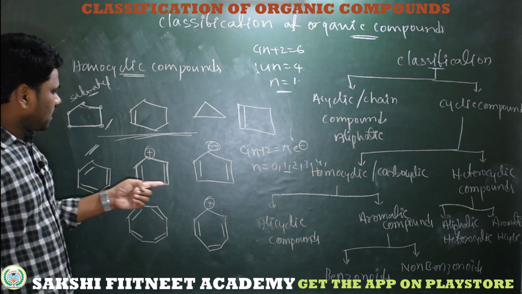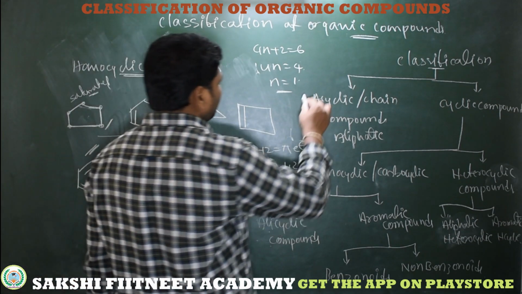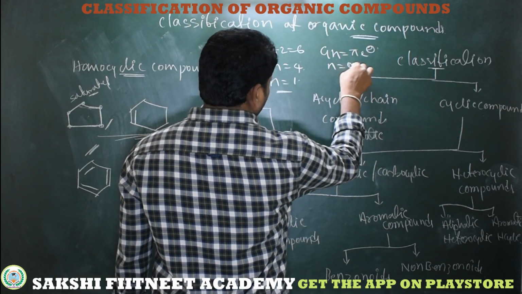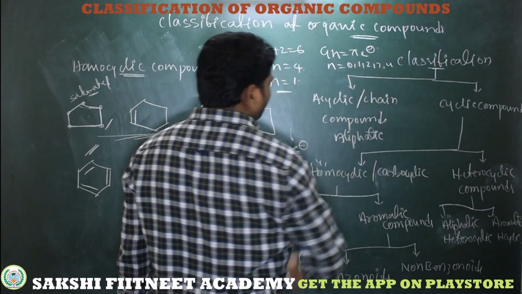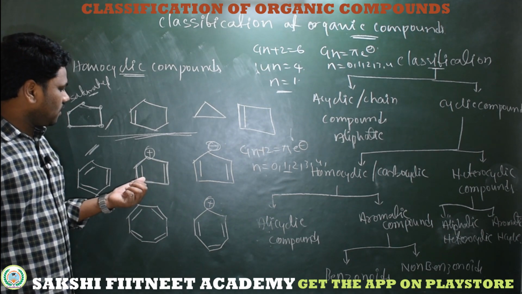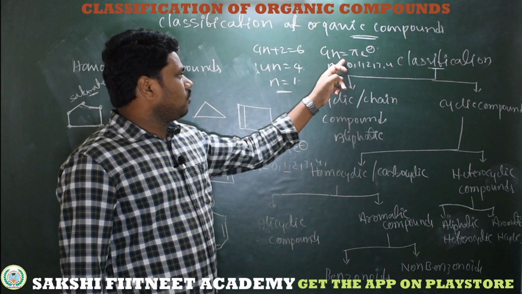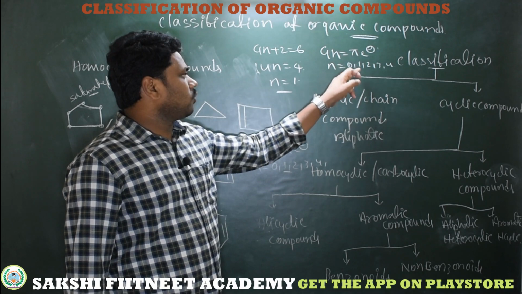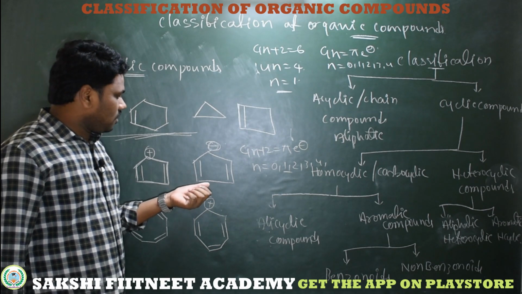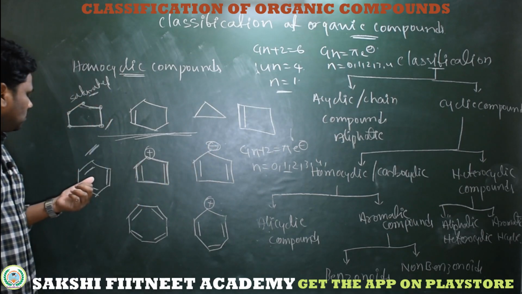Now coming to the next compound. See, this compound follows anti-aromatic. What is anti-aromatic? It's 4n equal to pi electrons, where n can be 0 or 1, 2, 3 or 4, 5, 6, any. So see here, this conjugated cyclic system has 2 pi bonds, 4 electrons, 4n equal to 4, then n equals 1. So this is an anti-aromatic compound.